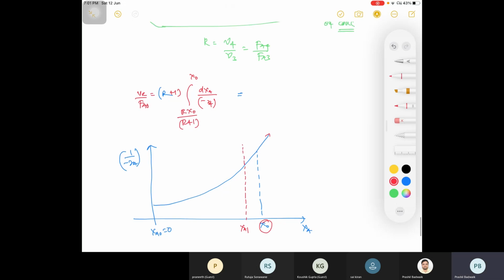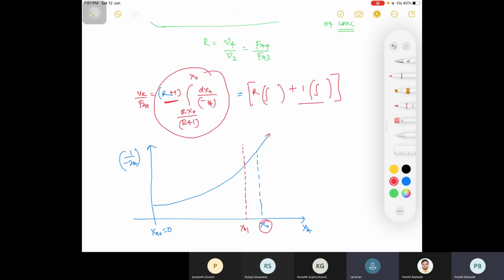So I am breaking this equation. कैसे? R into integration. Can I write R into what is in integration plus 1 into what is in integration? This is R plus 1, no? Right? So just I am breaking this in R and plus 1. Can I write like this? Yes, sir. Okay.